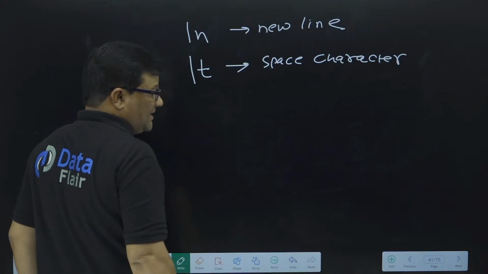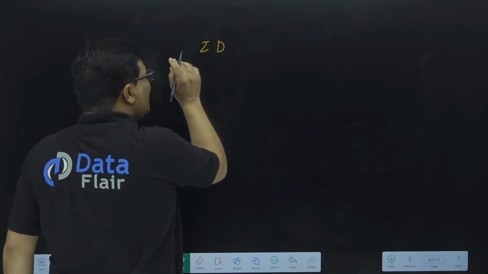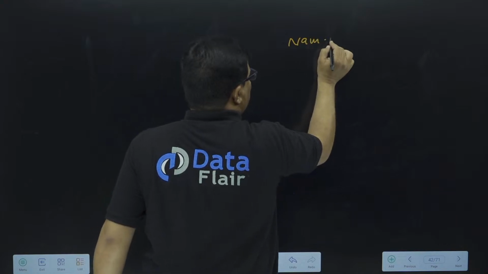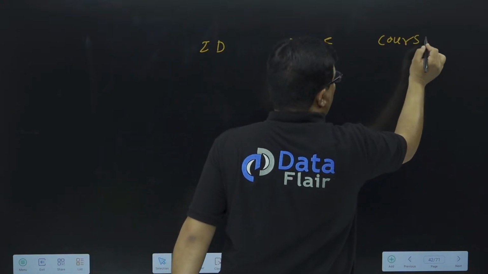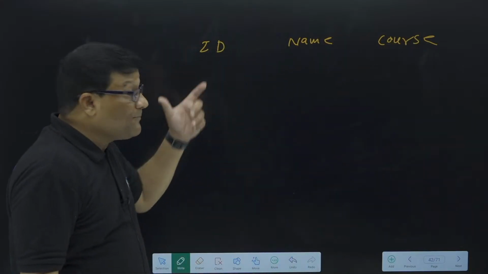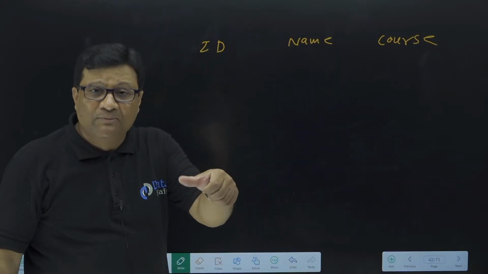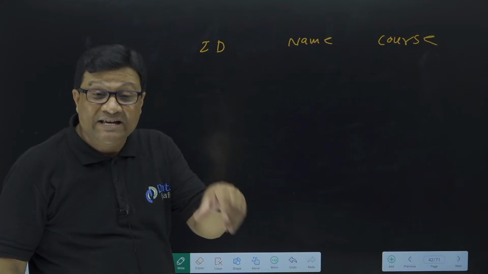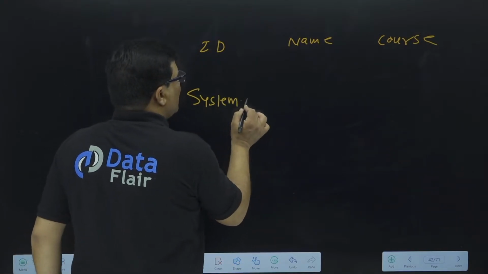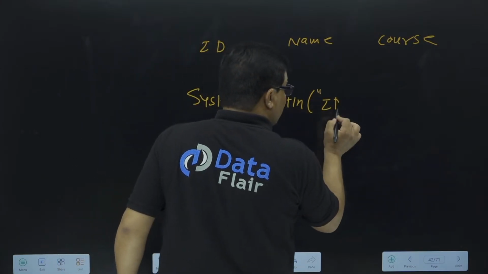Okay, what is the use of this \t? Suppose you want to print output something like this. Suppose you are creating a table. In this table you want ID, then after some space name, and then after some space course. This is the output I want: ID, then space, name, then space, course. To print such a statement, we have to use space in between. One way is to use the keyboard spaces, but it is better to use the special character for space. Simply write System.out.print or println, whatever. Okay, ID \t